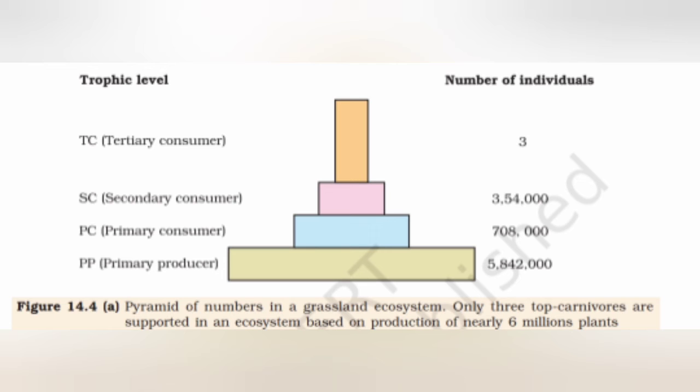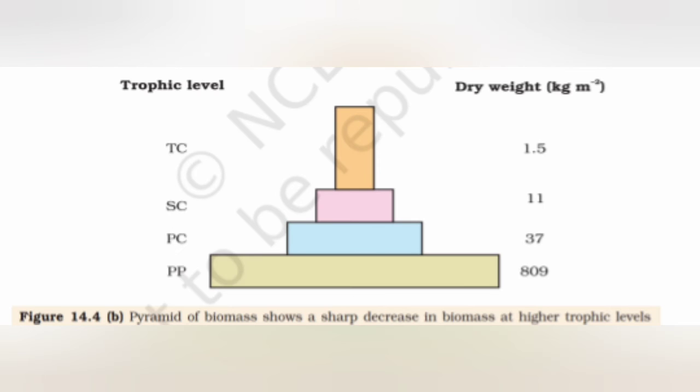Similarly, we will see the next pyramid, the pyramid of biomass, in which the first trophic level has the dry weight in kg per meter square 809, second 37, third 11 and fourth 1.5. Here an example is given of an ecosystem in which a sharp decrease in biomass at the higher trophic level is seen.